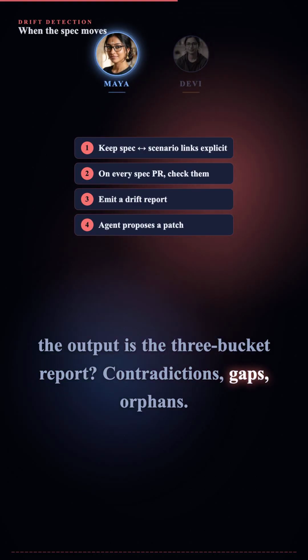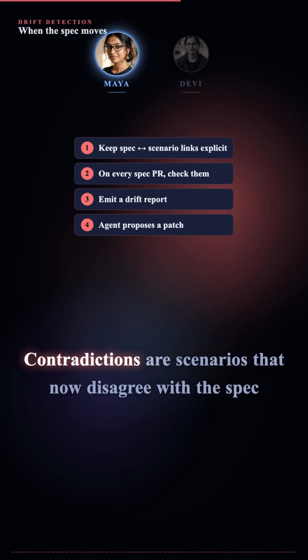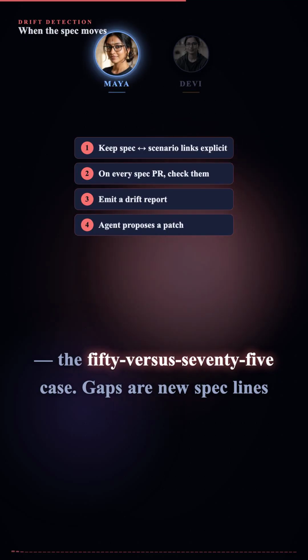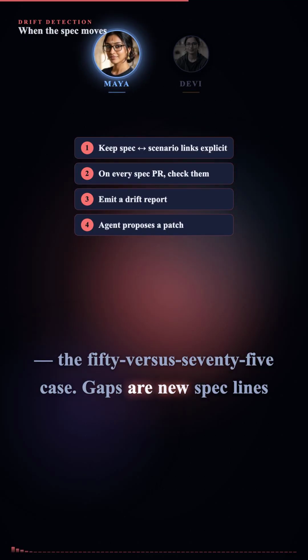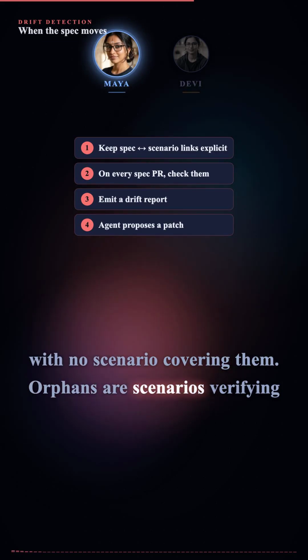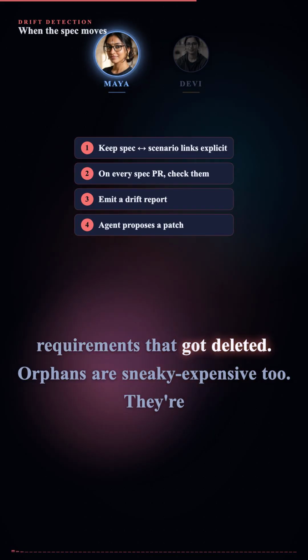Contradictions, gaps, orphans. Contradictions are scenarios that now disagree with the spec, the 50 versus 75 case. Gaps are new spec lines with no scenario covering them. Orphans are scenarios verifying requirements that got deleted.